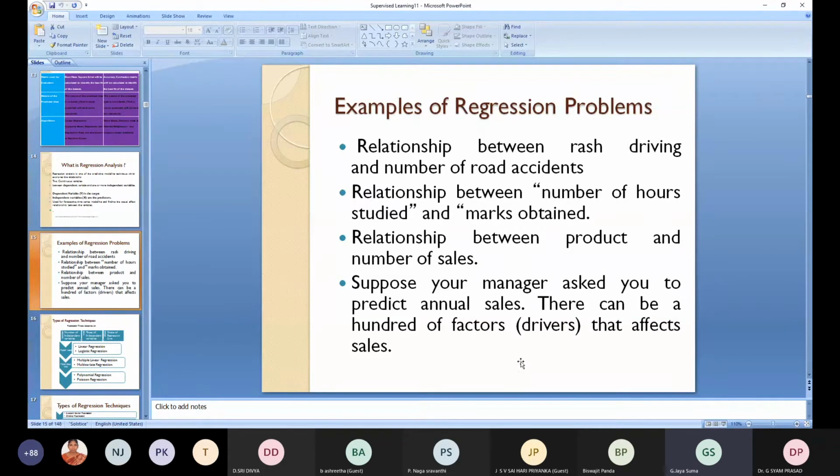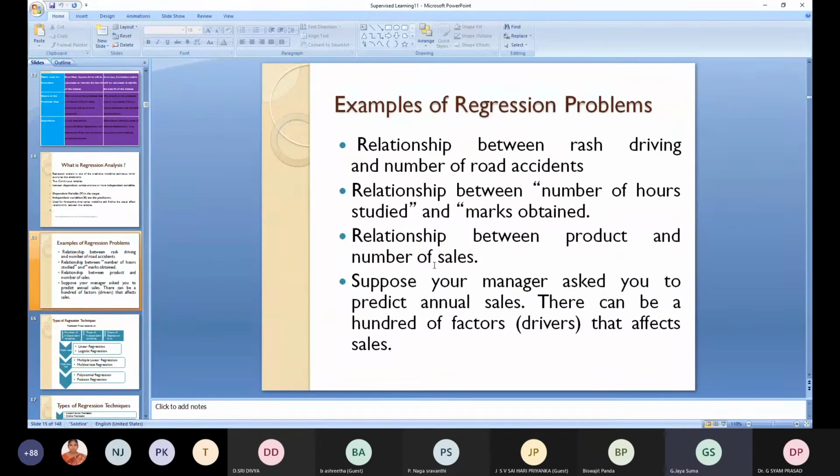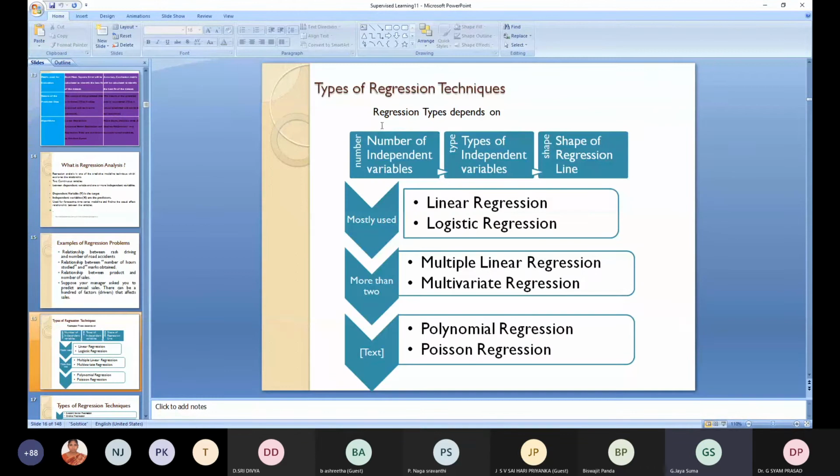All these factors will be affecting the sales. If you have more than one independent variable, then you have to go for multiple regression. If you have only a single independent variable, then you can go for linear regression. So the types of regression mostly depend upon the number of independent variables.